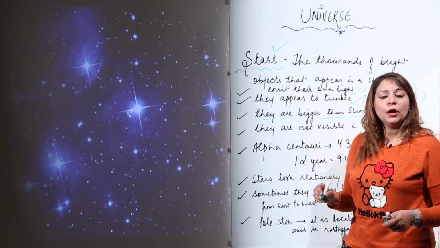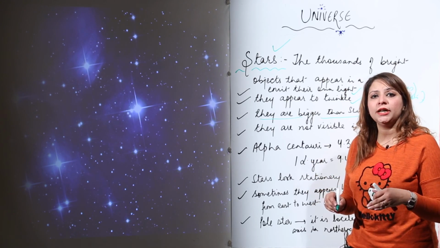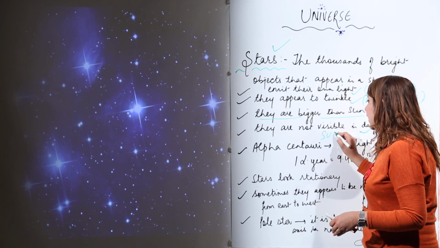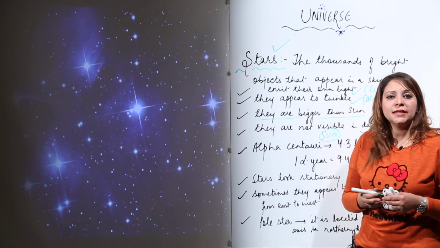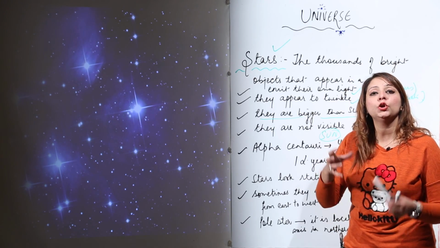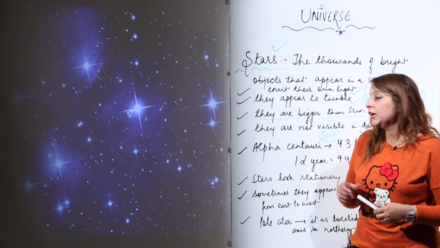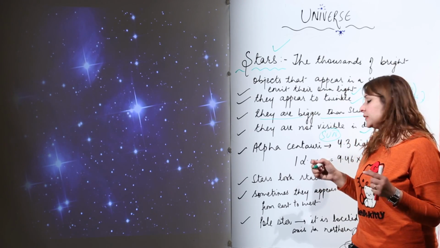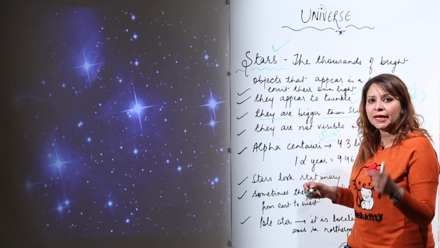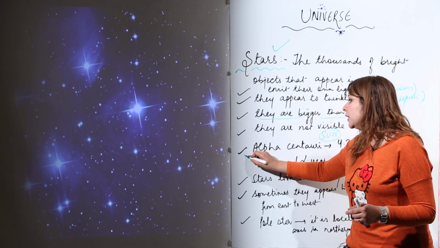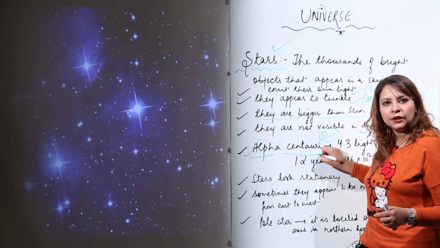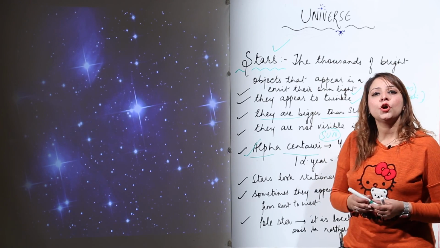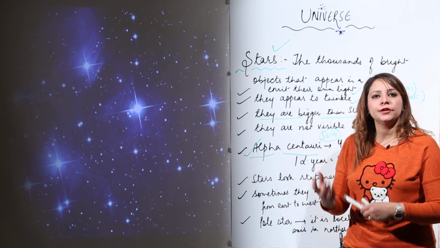Moreover, if we talk about which star is closest to the earth, we have seen that the sun is the closest star to this earth. Apart from that, the second star which is near to the earth is Alpha Centauri. Now, how far is it located from earth?